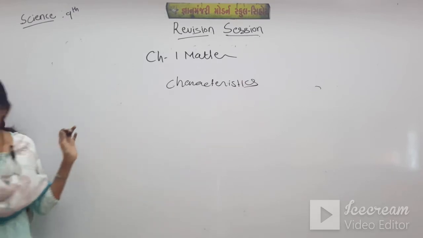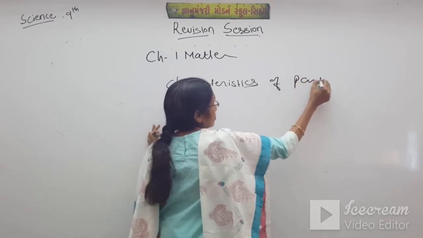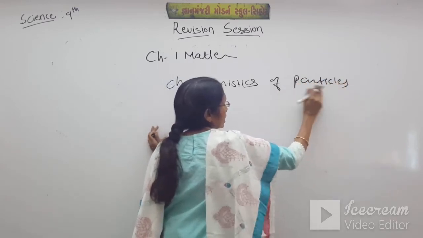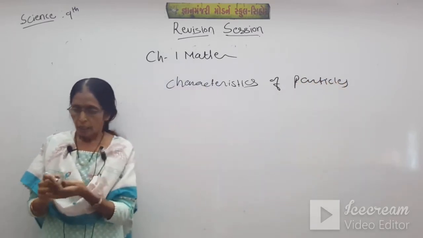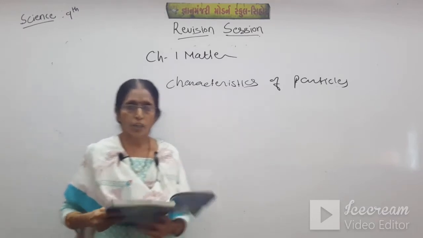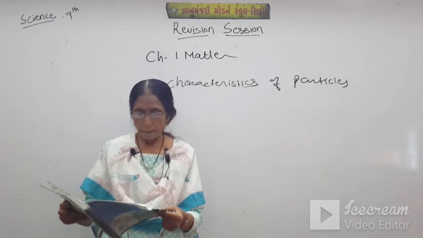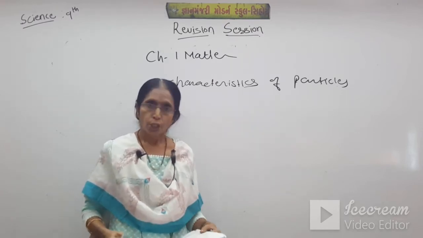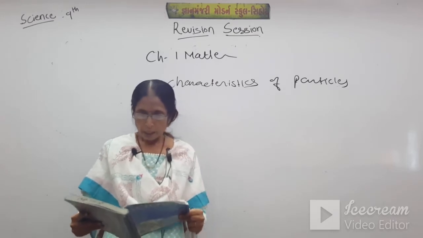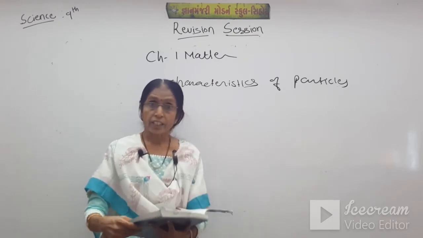Of particles of matter. I won't write each and everything on the blackboard, because we have already discussed all these things in detail. Characteristics mean the particles of matter have space between them. Number 2, they attract each other.